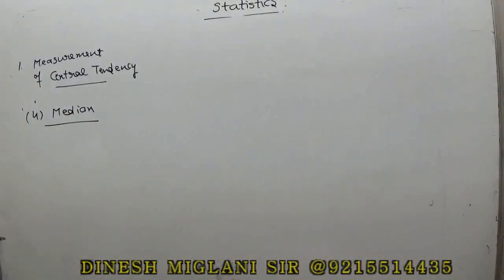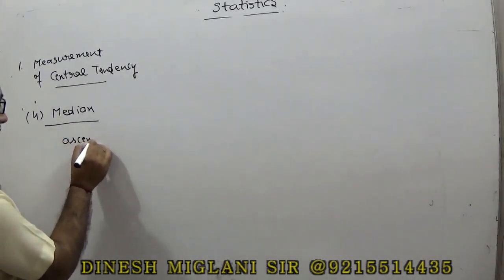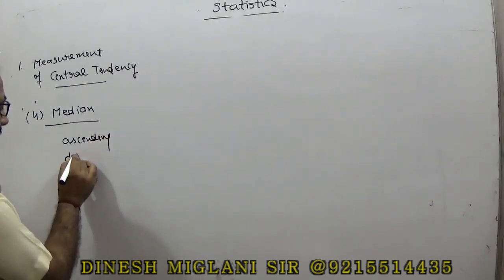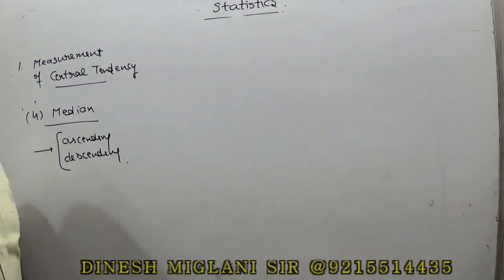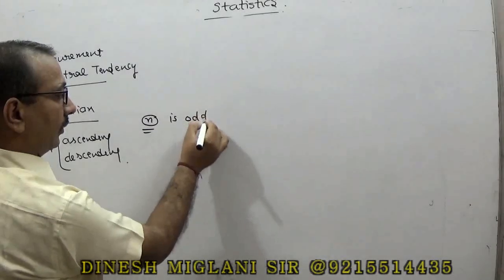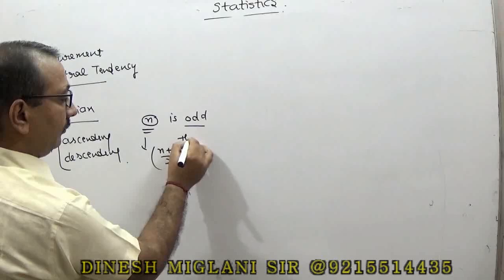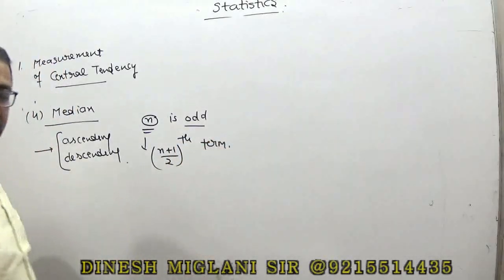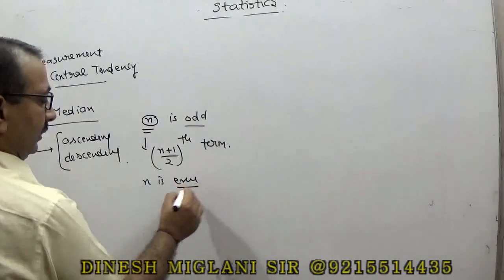So for finding out the median, we first arrange the series in either ascending order or in descending order. That's the most important thing. Then it depends on the number of terms. If n is odd, if the total number of terms is odd, then the median is the (n plus 1) by 2 th term.